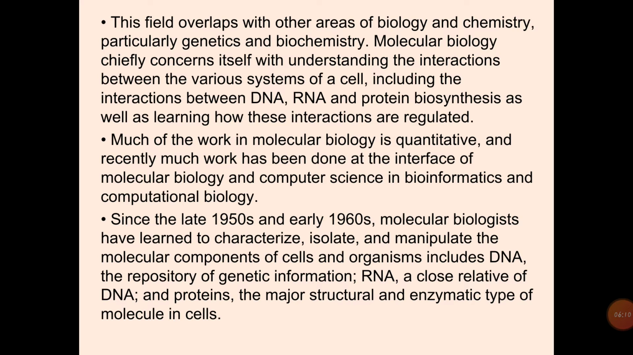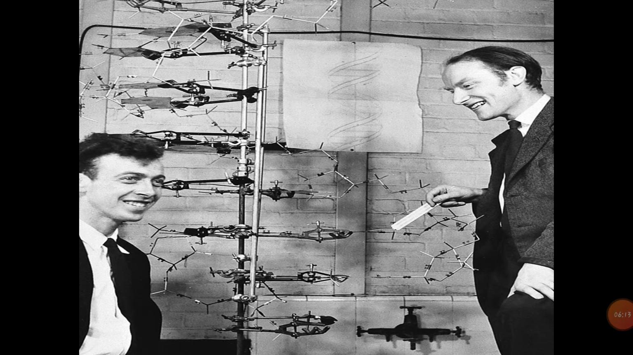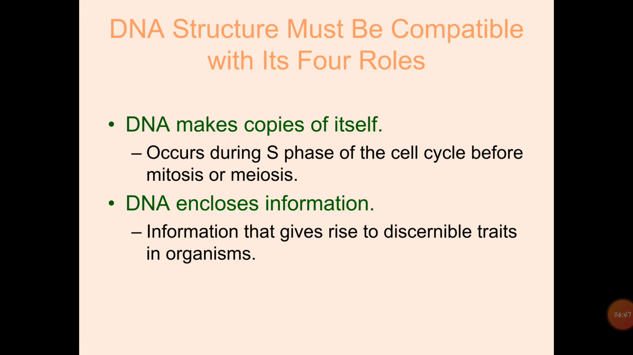Then we'll see the basics of molecular biology. In molecular biology we are going to study DNA, the structure of DNA, RNA, and the structure of cells at the molecular level. Each and every part we are going to study at the molecular level in molecular biology. Here we can see this picture. In this picture, two scientists discovered the DNA model, that is the double helix DNA model, Watson and Crick. Then this DNA structure must be compatible with its four roles.